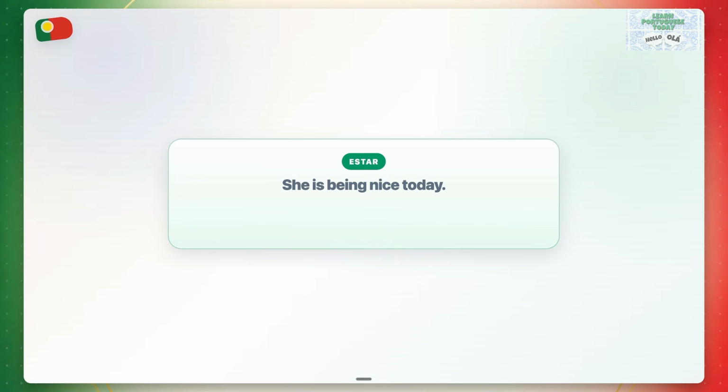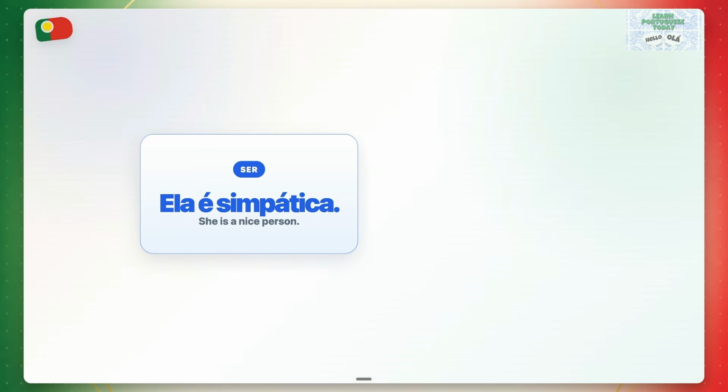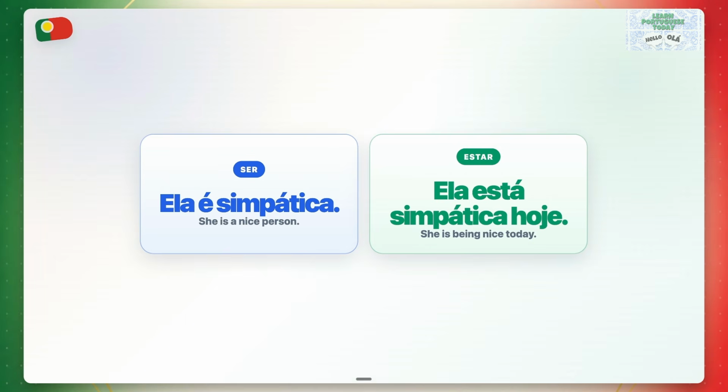She is being nice today. Ela está simpática hoje. In this sentence, we are talking about her status today. Ela é simpática. Ela está simpática hoje.